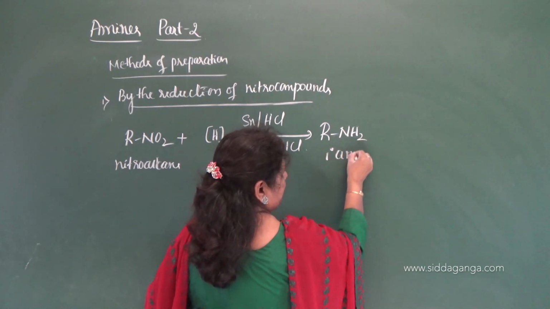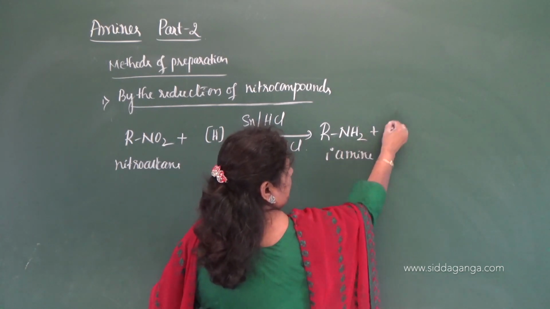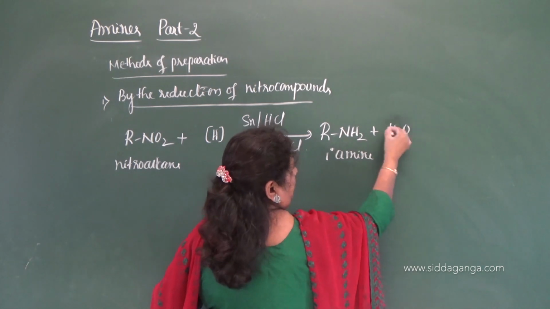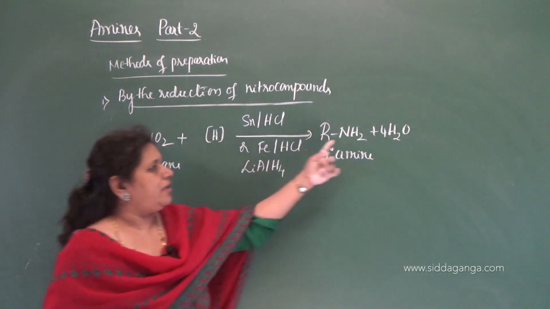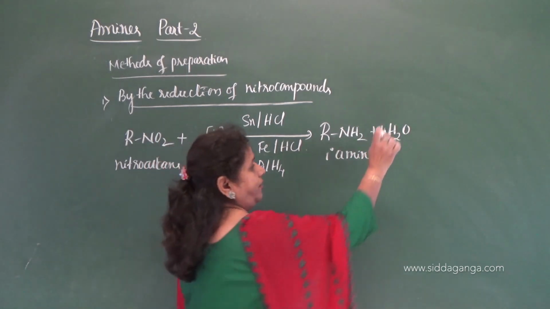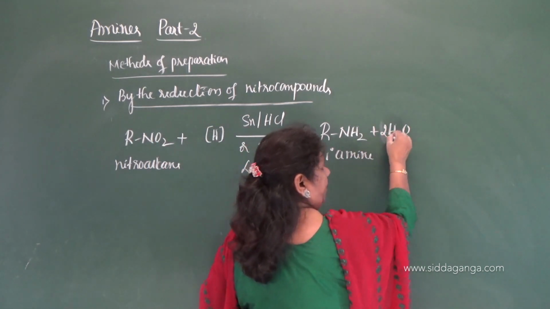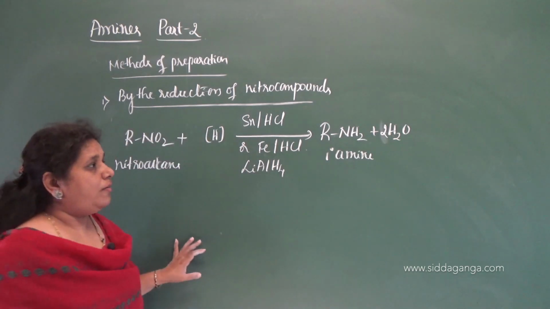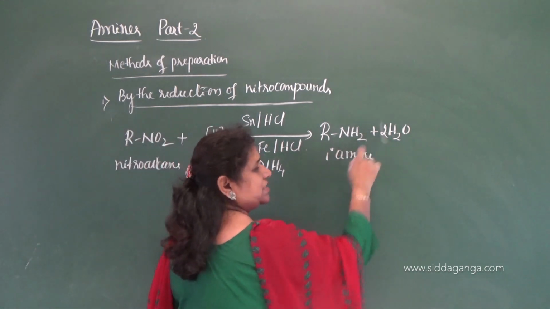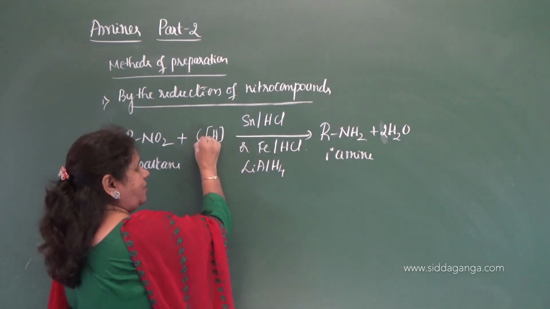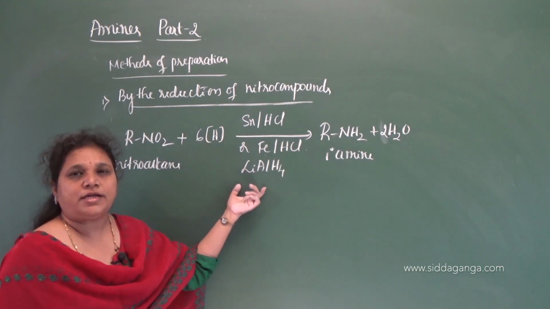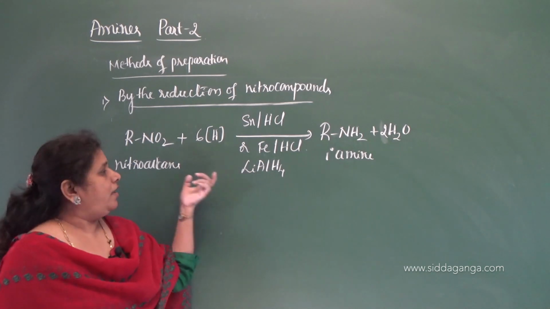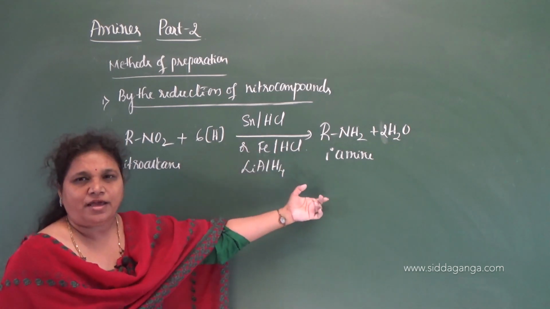You know that it is a primary amine. Because of 2 oxygen atoms, you will get 2 molecules of water. So, how many hydrogen required? 2 plus 4, 6 moles of nascent hydrogen is required. So, this is one method of reduction of nitroalkane to primary amine.